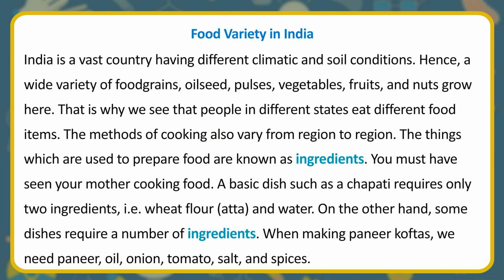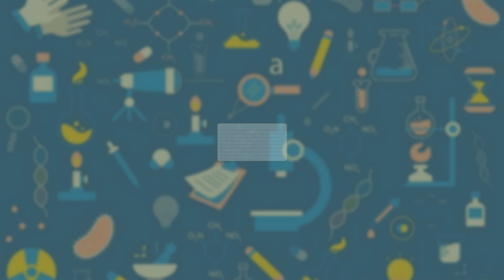You must have seen your mother cooking food. A basic dish such as a chapati requires only 2 ingredients, i.e. wheat flour, atta, and water. On the other hand, some dishes require a number of ingredients. When making paneer koftas, we need paneer, oil, onion, tomato, salt, and spices.